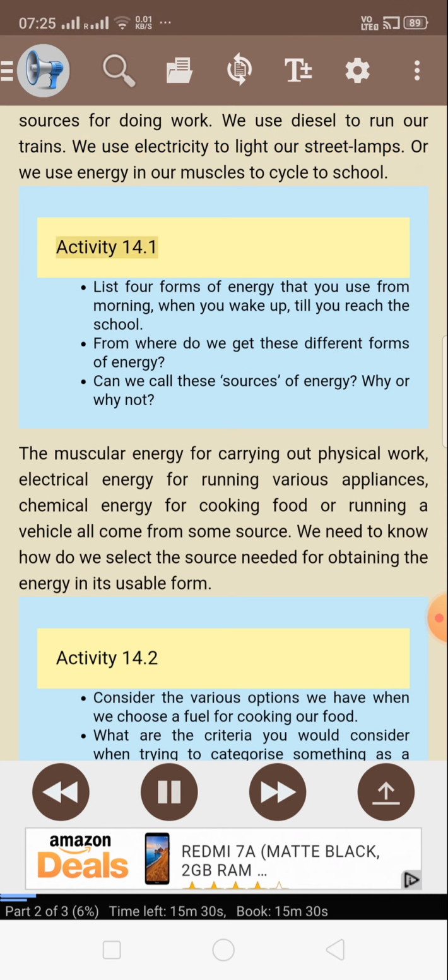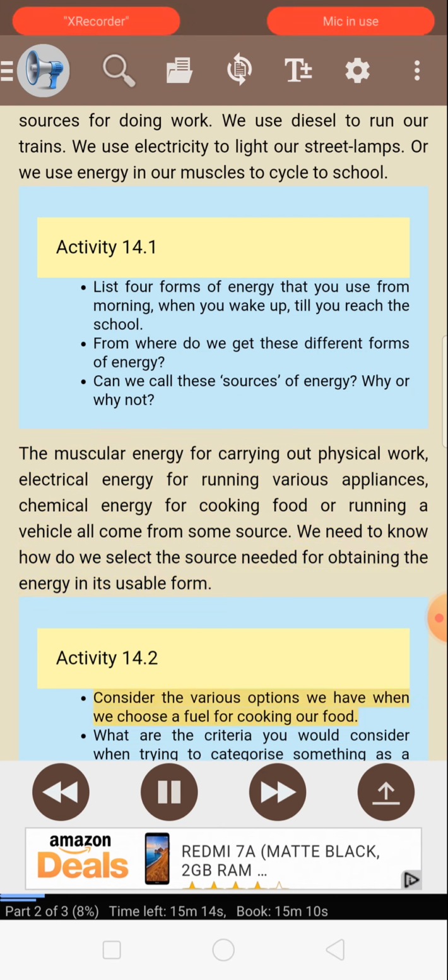Activity 14.1. List 4 forms of energy that you use from morning, when you wake up, till you reach school. From where do we get these different forms of energy? Can we call these sources of energy? Why or why not? The muscular energy for carrying out physical work, electrical energy for running various appliances, chemical energy for cooking food or running a vehicle all come from some source. We need to know how we select the source needed for obtaining the energy in its usable form.